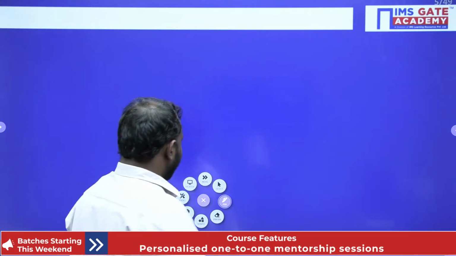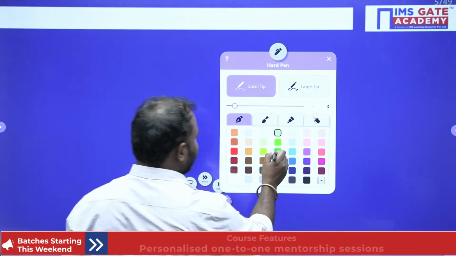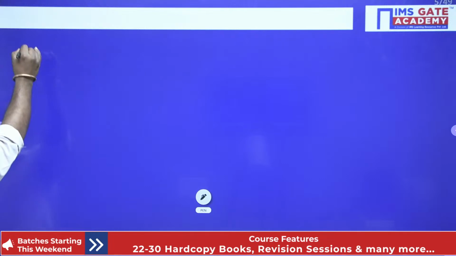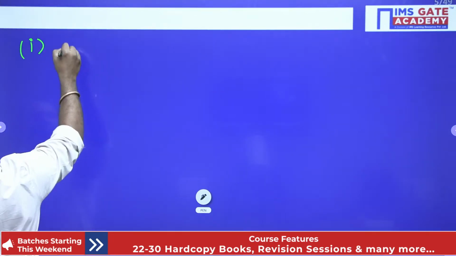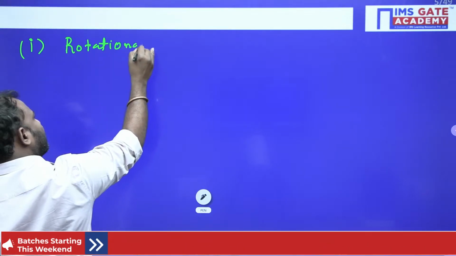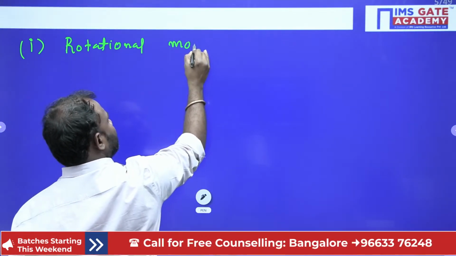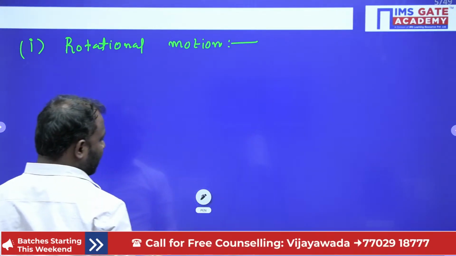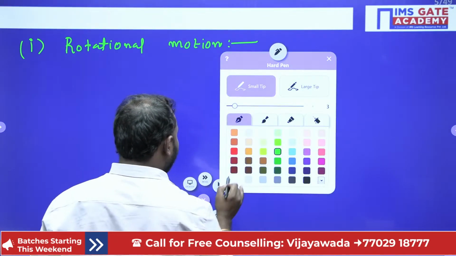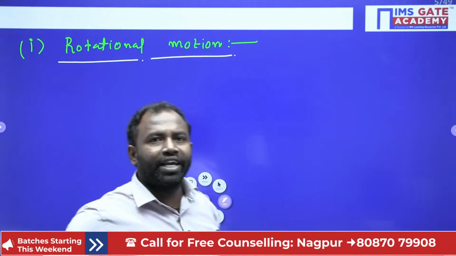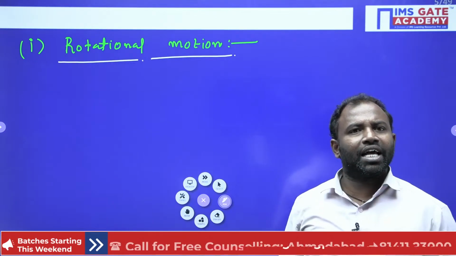Now here we are going to study the kinematics of rigid bodies. The first motion is rotational motion. Here I would like to highlight this definition, which I have already given you.